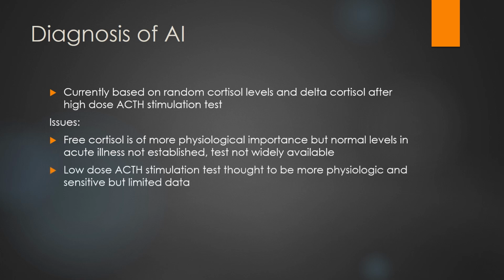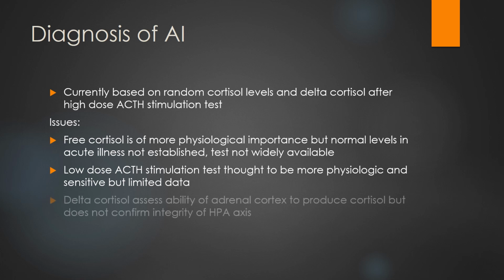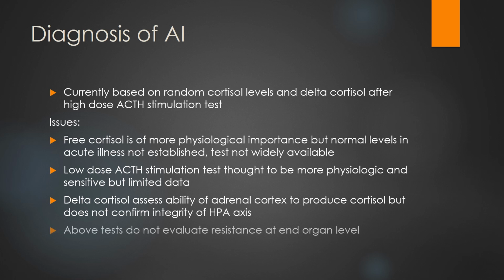Low dose ACTH stimulation tests are thought to be more physiologic and sensitive, but data are limited. Delta cortisol assesses the ability of the adrenal cortex to produce cortisol but does not confirm the integrity of the HPA axis. The above tests do not evaluate resistance at the end organ level.